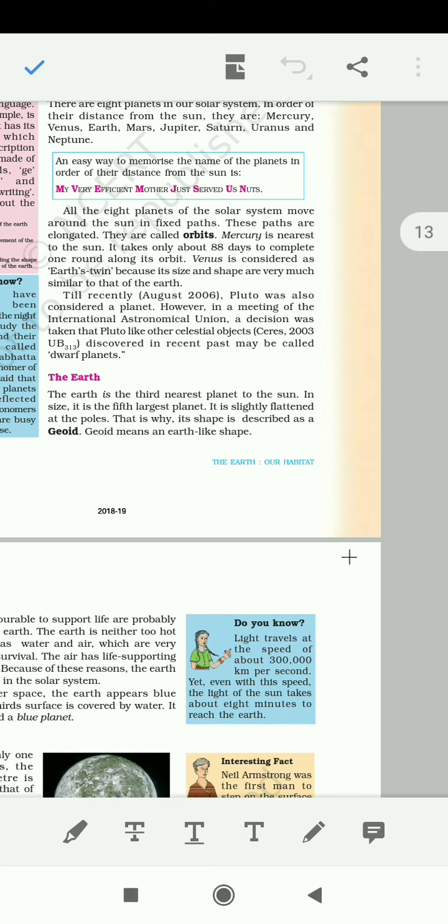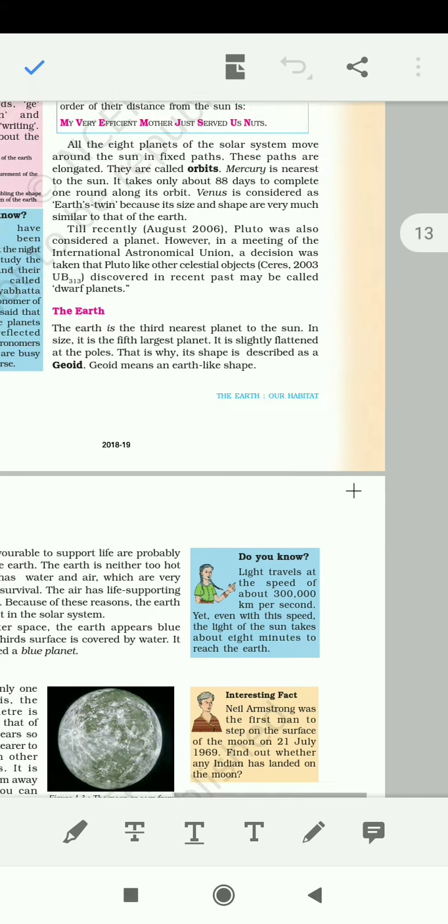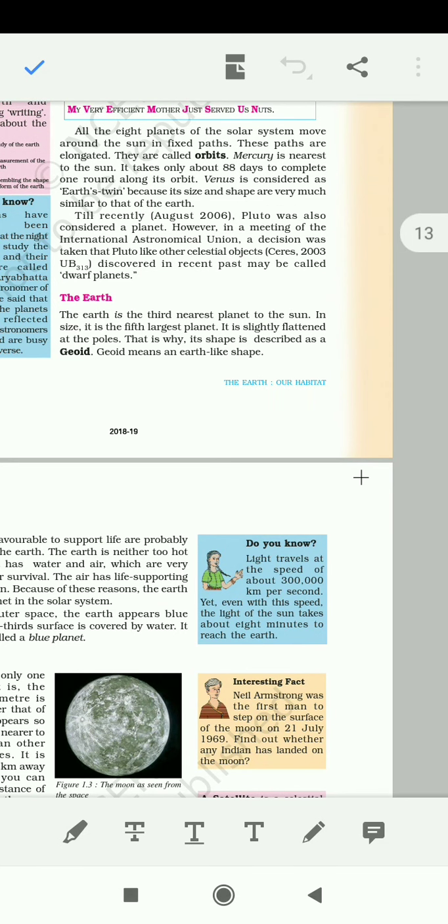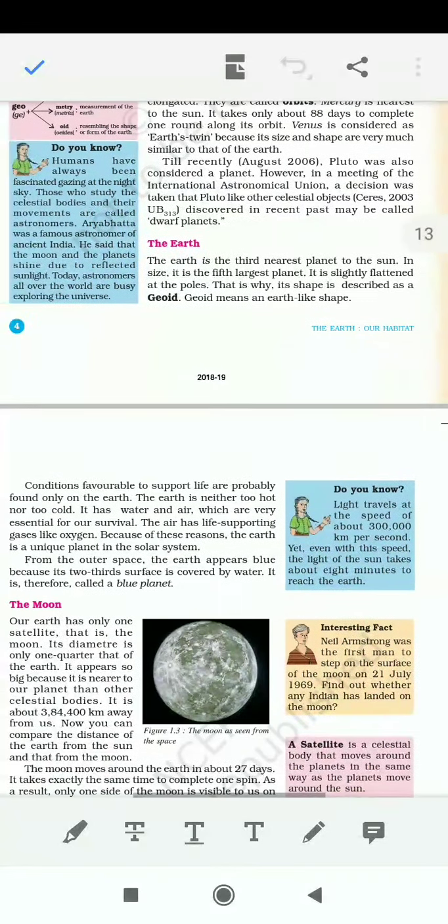Now again in recent years, 2019-20, there has been a conference suggesting that we should again think that Pluto is no more a dwarf planet or a planet. But in your NCERT book it is written that it is not a planet, so we don't have to consider it. We have to consider only 8 planets.